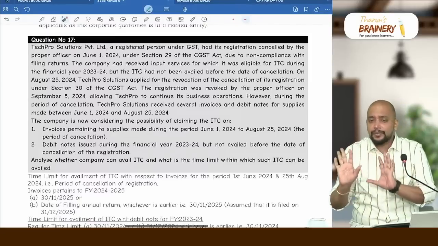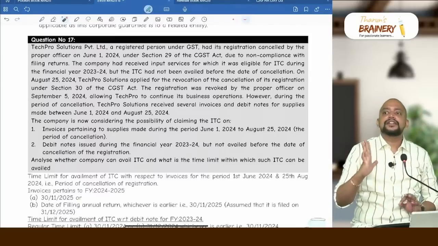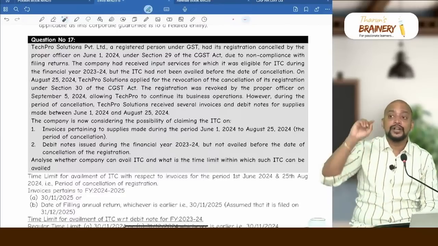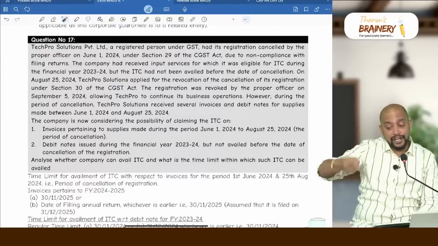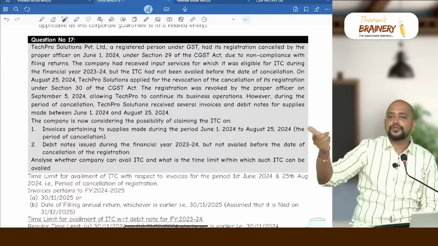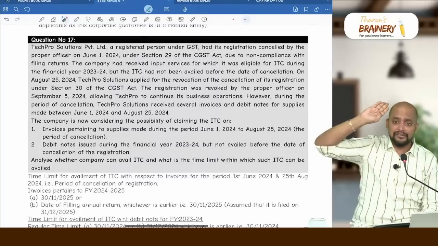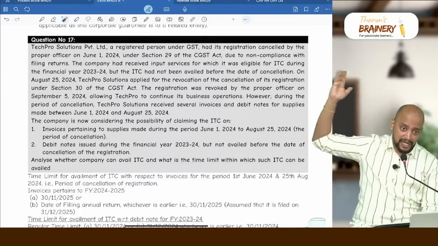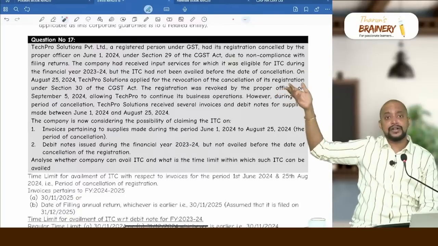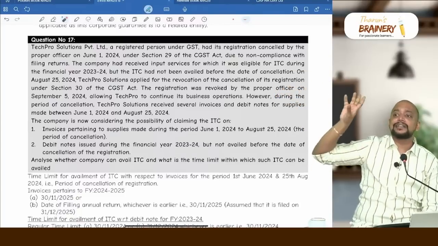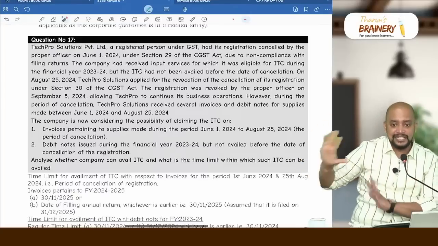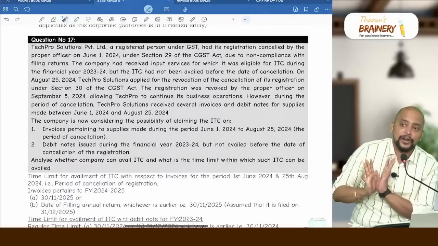For this, the regular provision only applies, no issue. What is the regular provision? What is the financial year for which these invoices pertain? Not 23-24, but 24-25. For 24-25, we have a time limit for availment of ITC, that is 30th November 2025 or date of filing annual return, whichever is earlier. Happily we can take ITC within the time limit, correct or not?